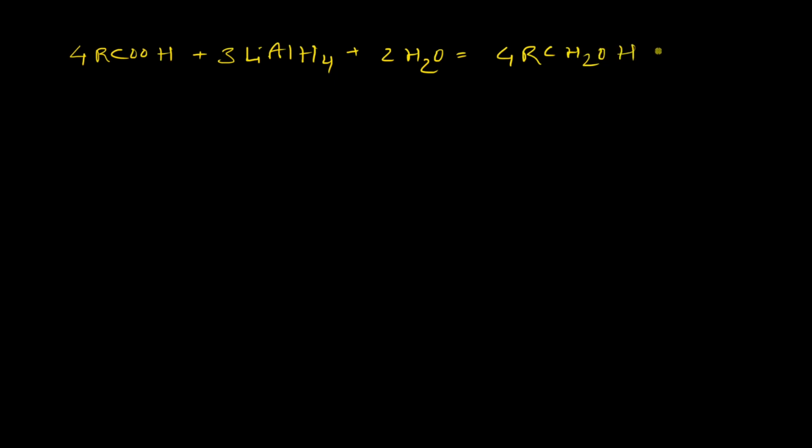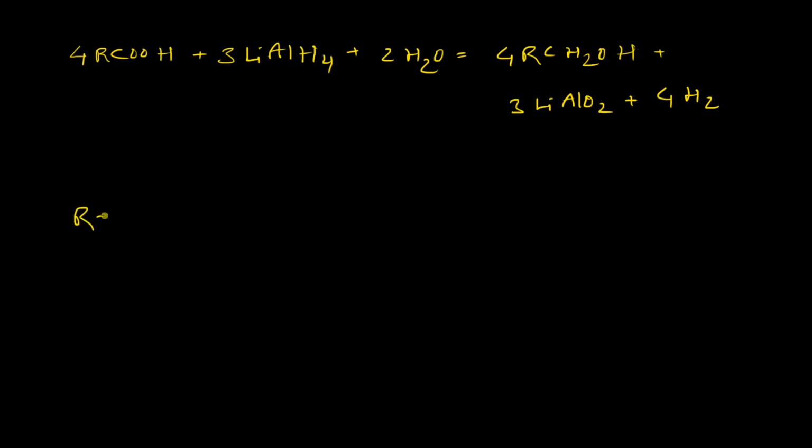The last mechanism is about the reduction of carboxylic acids. So let us first write down the balanced equation for the reduction process, then it will be easier for us to understand the mechanism. So 4 molecules of carboxylic acids, 3 molecules of lithium aluminum hydride, 2 molecules of water. This water is in the workup step. This will give us the reduced alcohol, 4 molecules, 3 molecules of lithium aluminate, and 4 molecules of hydrogen gas. So now let us consider the mechanism.